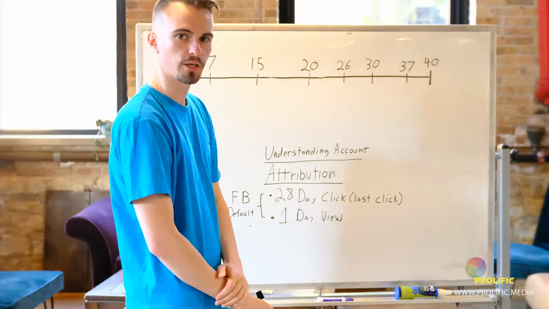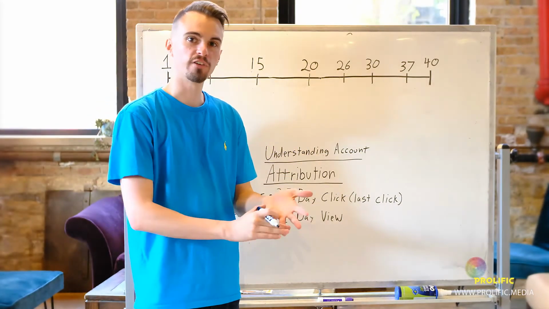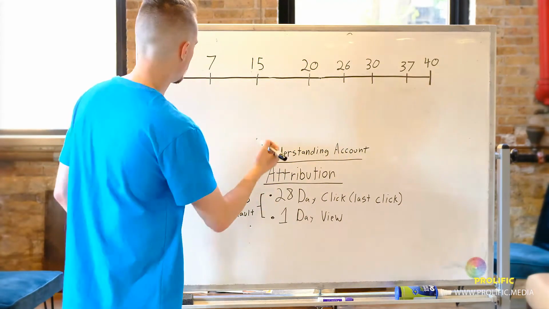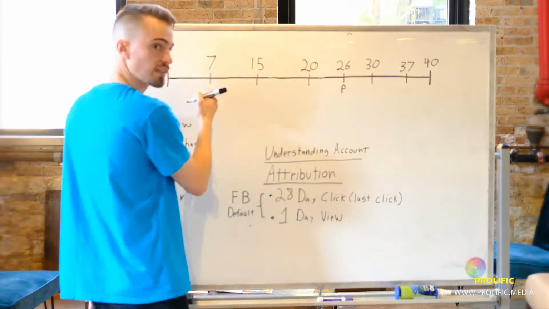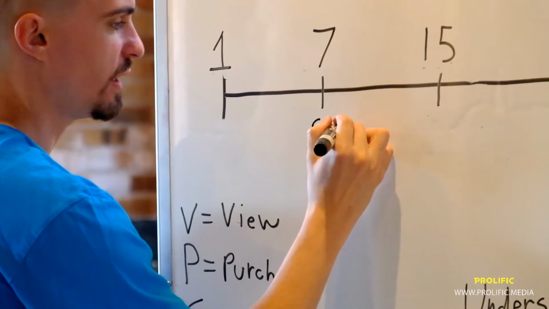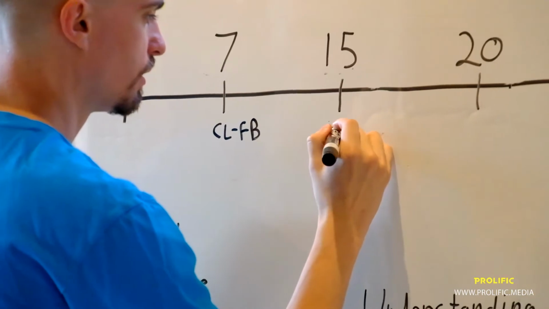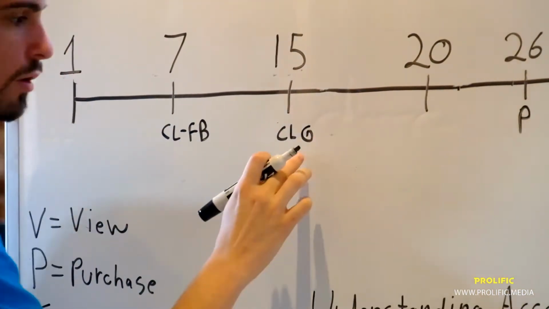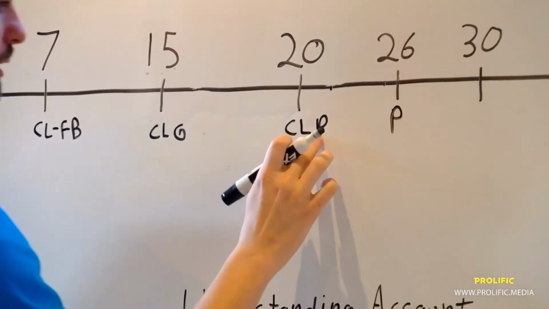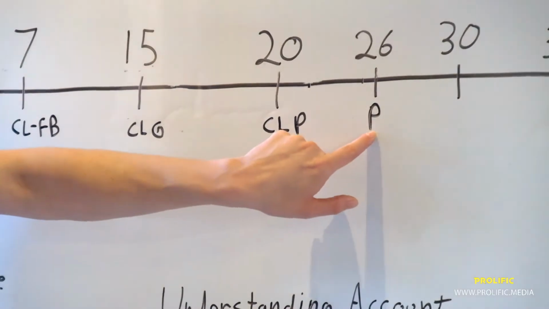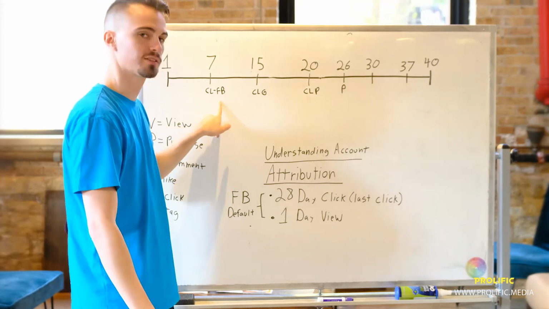So let's go a little bit more in depth and look at cross-channel. So let's say you're serving ads on Pinterest, on Facebook, and on Google. So let's say we purchase on the 26th. Let's say on the 7th, we click on Facebook. Let's say on the 15th, we click on Google. And let's say on the 20th, we click on Pinterest and we purchase here. Where is this purchase going to be shown? It's going to be shown for all three of these.